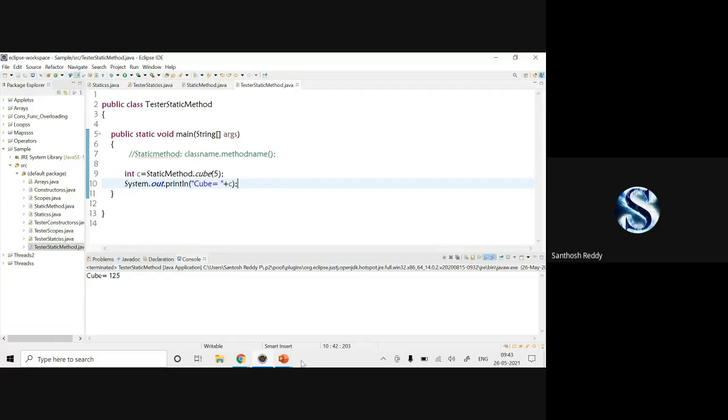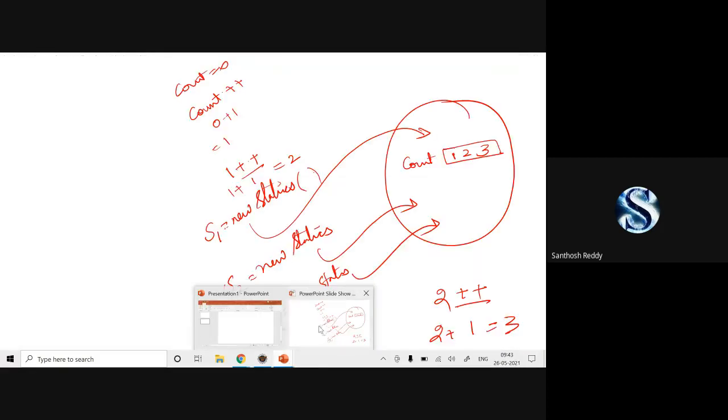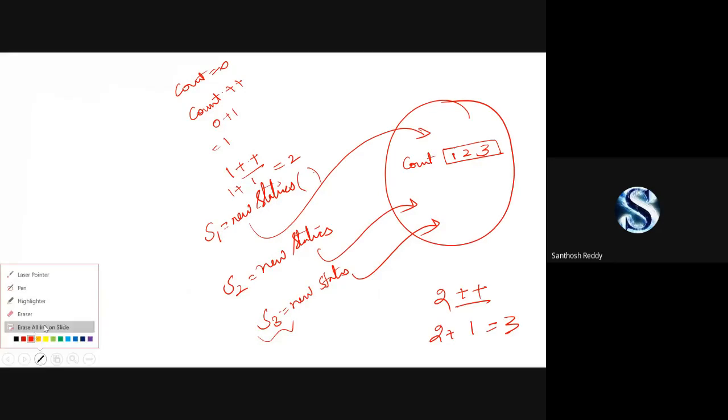Okay, now what happens here? I'll come back to the explanation. What happens when I execute static method dot cube and pass the parameter like this? Internally, it goes to this particular class name.